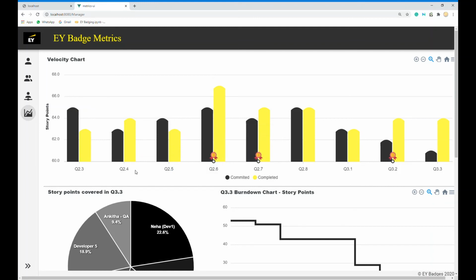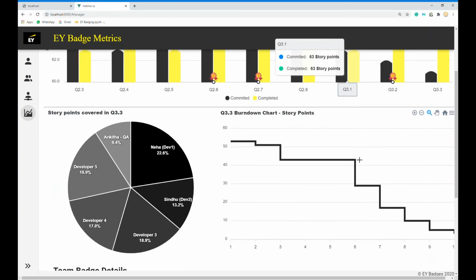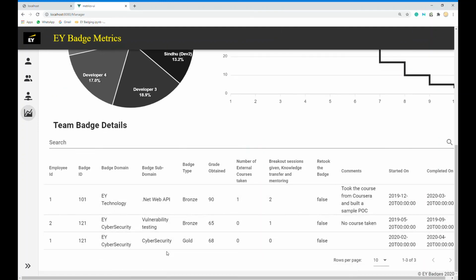So if you observe the velocity chart, here there are 3 batches, where each batch represents a team member's accomplishment of a badge. Before the badge, you can see that there is some spillage of stories to the next sprint, but with the enhancement of skills, the spillage is reduced, and thus the team may pick up more stories from the backlog. These are the list of badges accomplished by the team members of a particular team.